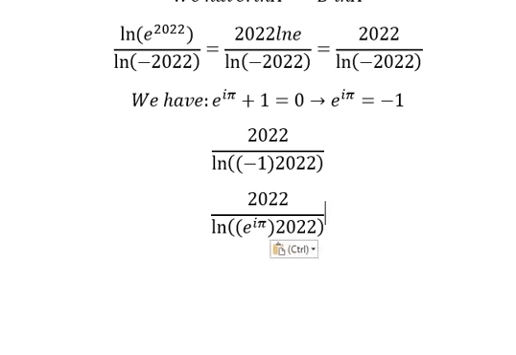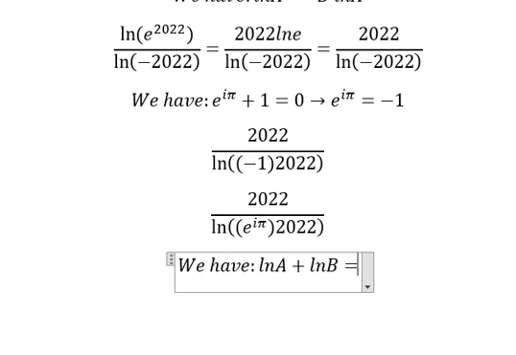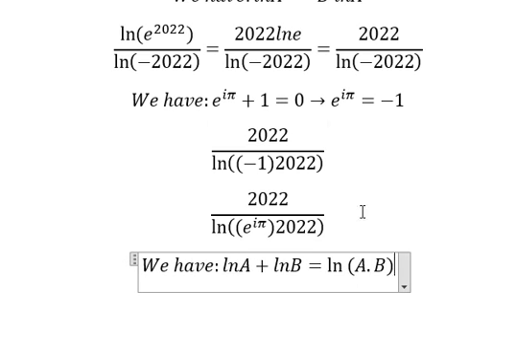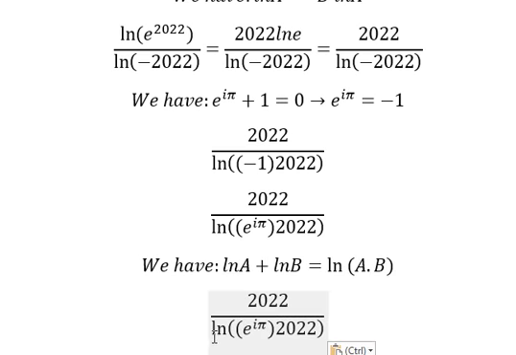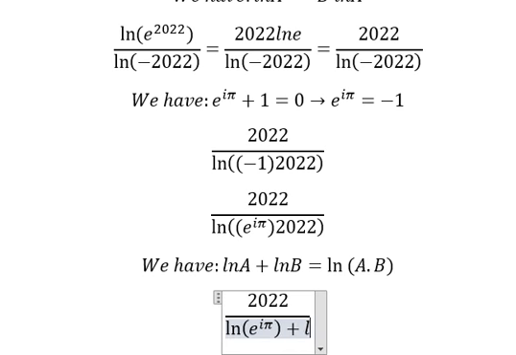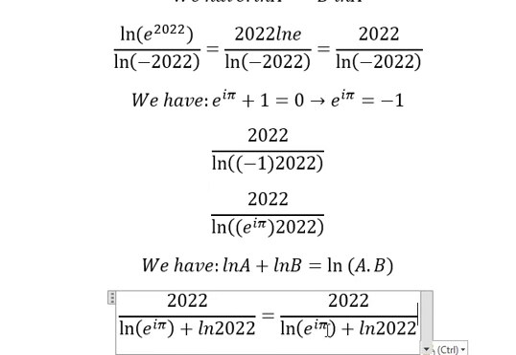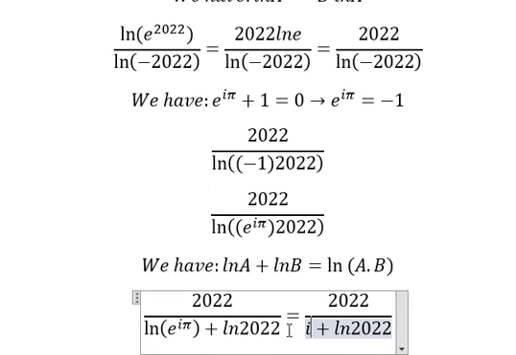And now we have the last formula. That's ln of a plus ln of b equals ln of a multiplied by b. So in this situation, you get ln of e to the power of i pi plus ln of 2022. And this one you get i pi.